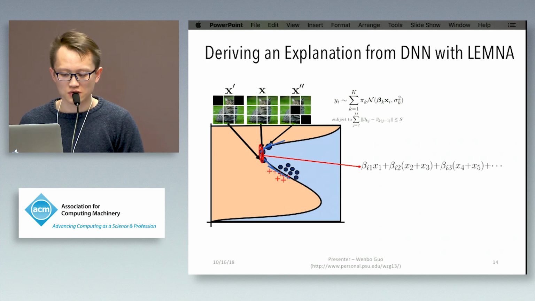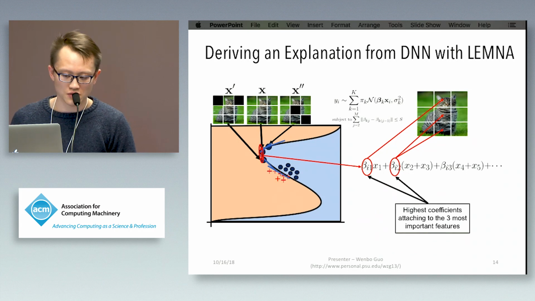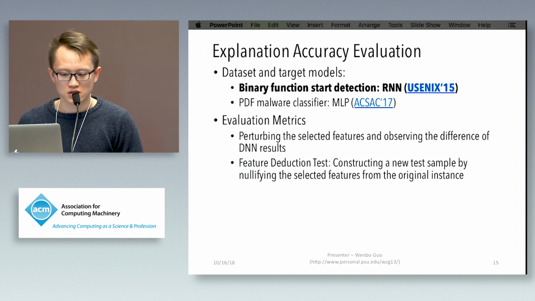Well, we extract this component and generate the explanation based on this mixture component. The way we do this is that we do the feature ranking and find the important feature attached to the highest regression coefficient. In this way, what we get is a more accurate explanation. But we need to do the evaluation of the explanation accuracy, right?